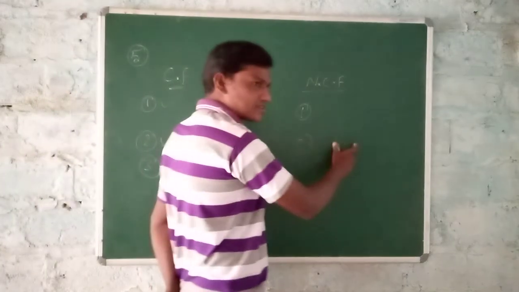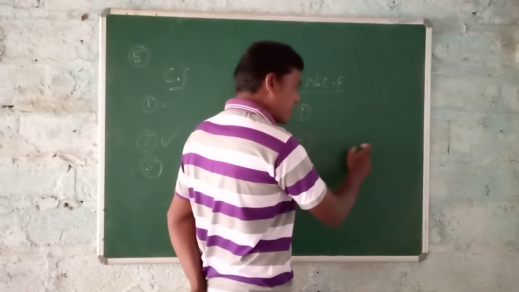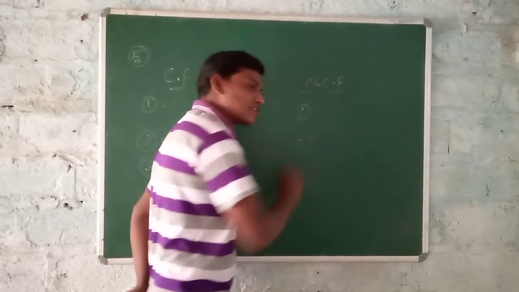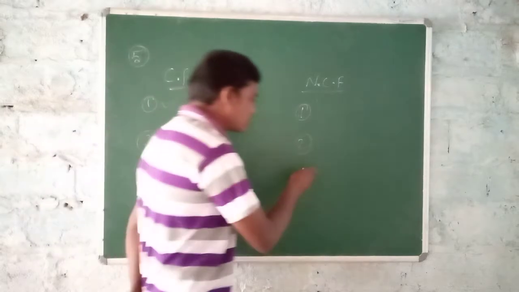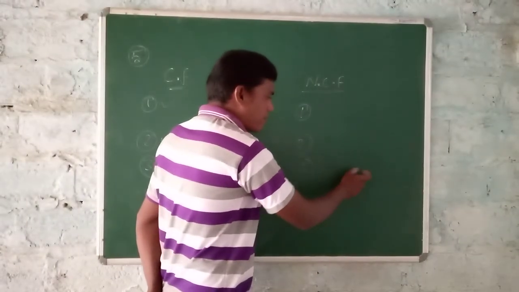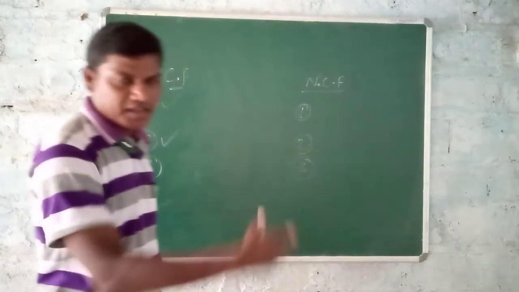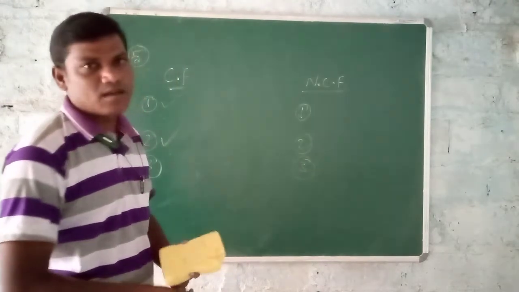That is also a non-contact force. Or the earth revolving around the sun in a particular orbit, which also belongs to non-contact force. And the third one is a charged body brought near an uncharged body, so they are attracted. These are the examples you can write.